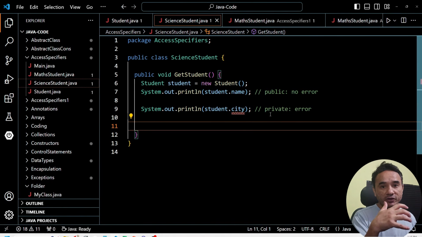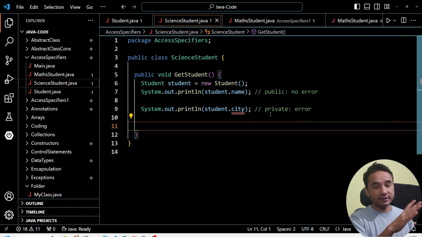Okay, private fields are not accessible outside the class. So outside the Student class you cannot access this city field. Alright, great. That is the whole story.